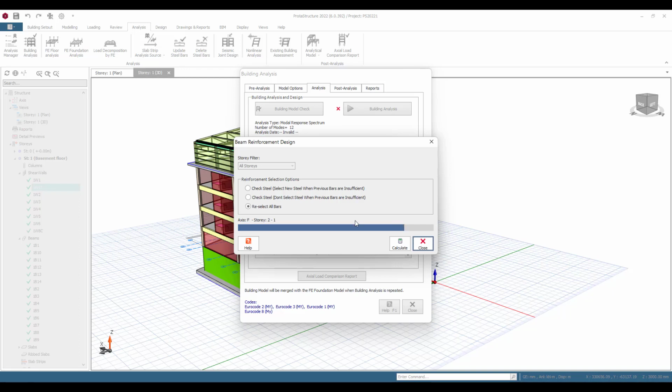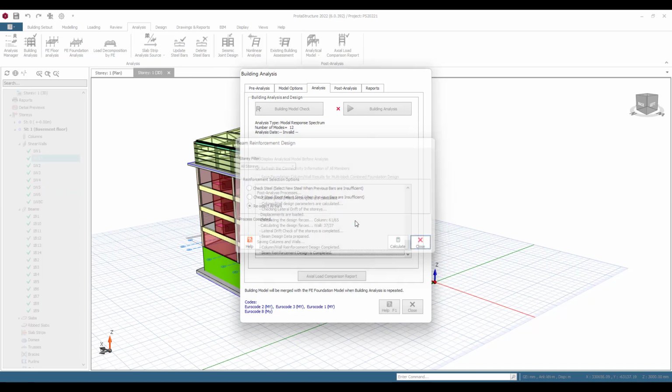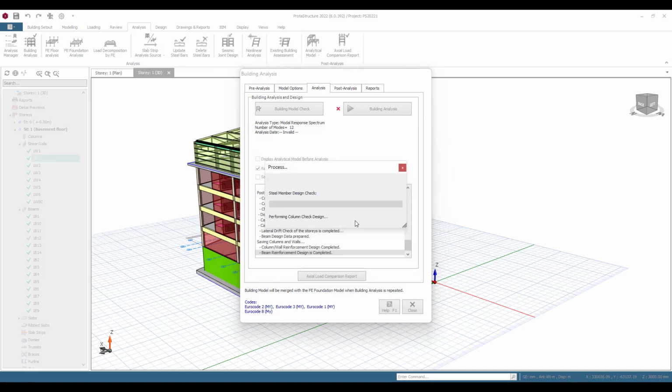Okay, this is a batch process where it's trying to optimize the design to suit the parameters that you've provided here. I'm running through, designing everything, the concrete work, the steel work, all of this is being done instantly. And the detailed checks are being performed to satisfy your local codes of practice.